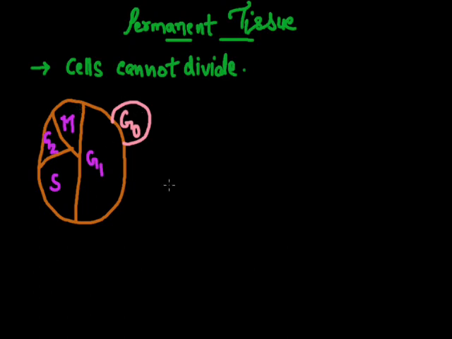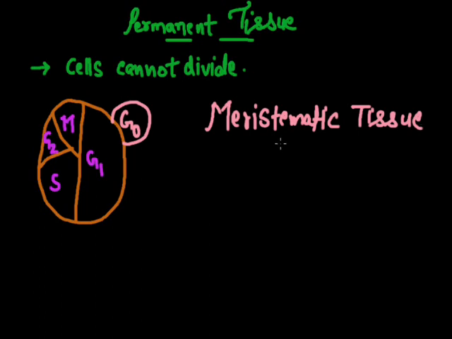These permanent tissues may be dead or living. By the continuous division and differentiation of the cells of meristematic tissues, permanent tissues are formed.